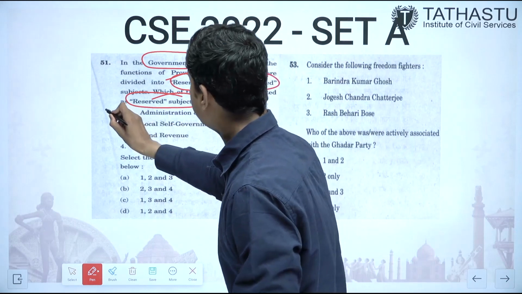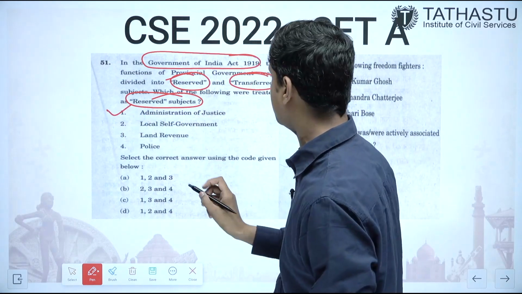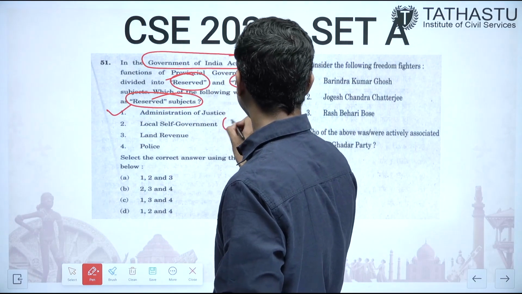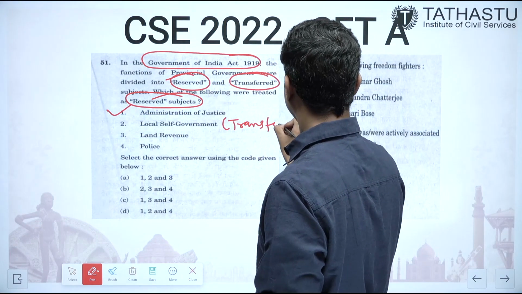Administration of justice, yes, it was reserved. They will not give it to the Indians. Local self-government, they had given to the Indians. So this was a transferred subject.